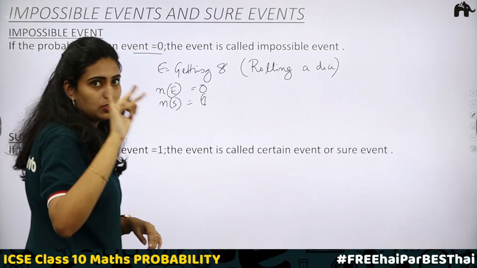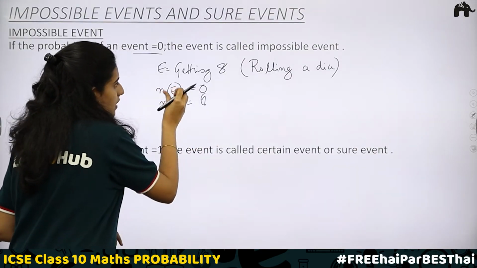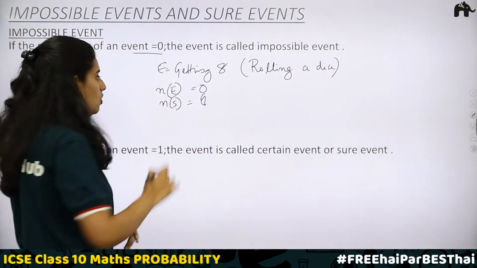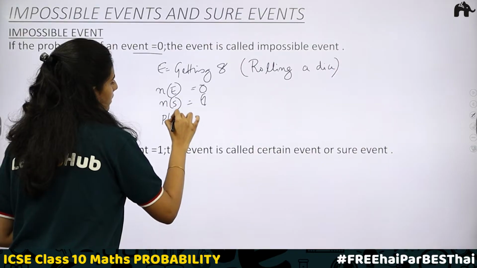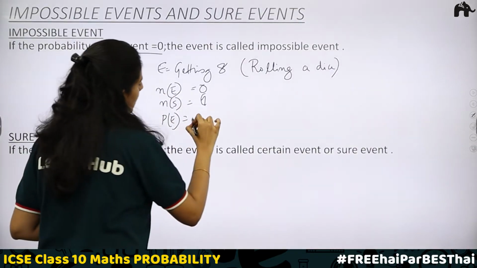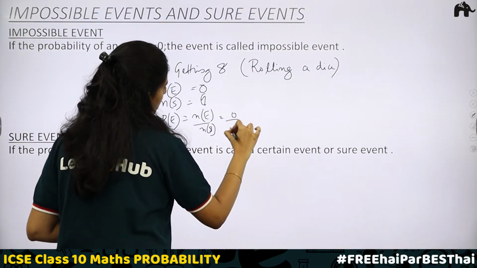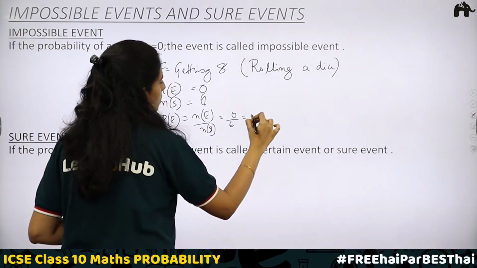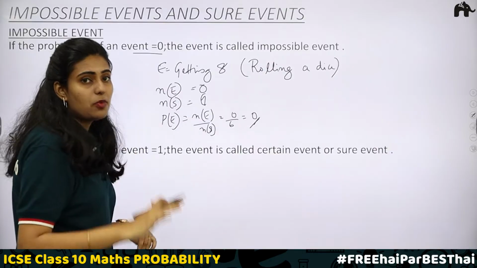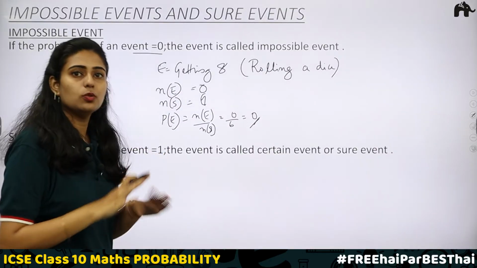The total number of outcomes in this case is equal to 6: 1, 2, 3, 4, 5, 6. The number of outcomes favorable to this event is equal to 0. Therefore, the probability of the event will be equal to N of E by N of S, and that is 0 by 6, which is equal to 0. This is an impossible event. It is not going to happen.